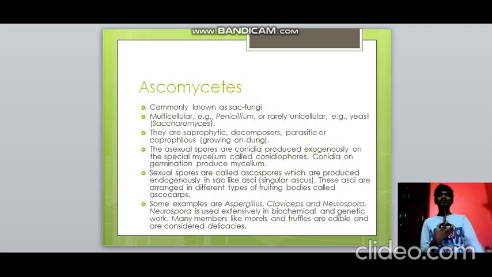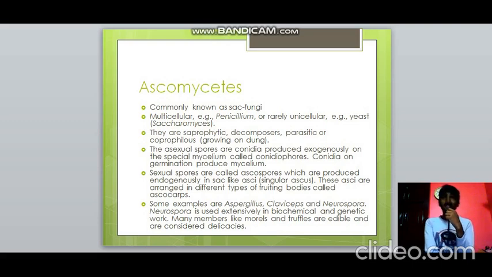Then ascomycetes, just now we learned, it's sac fungi. It's multicellular like Penicillium or unicellular like yeast, Saccharomyces cerevisiae. And they are saprophytic, decomposers, and they are coprophilous. That's what is important here. They grow on cow dung. And the asexual spores are conidia. They are produced in conidiophores. And conidia produce mycelium when they germinate.